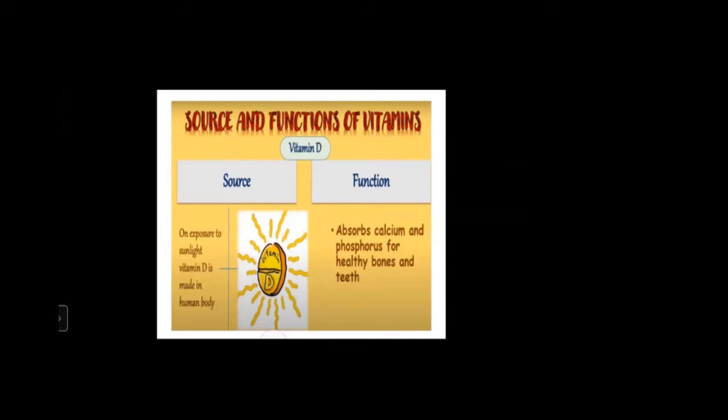Next one, vitamin D. The main source of vitamin D is exposure to sunlight. We must go in sunlight to get vitamin D. And the function of vitamin D in our body is to absorb calcium and phosphorus for healthy bones and teeth.